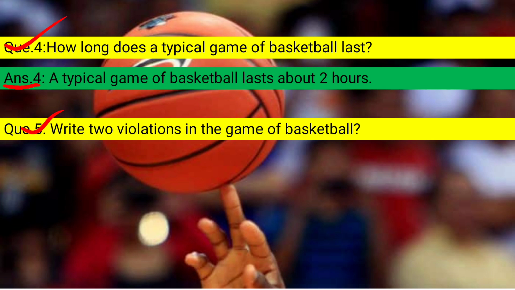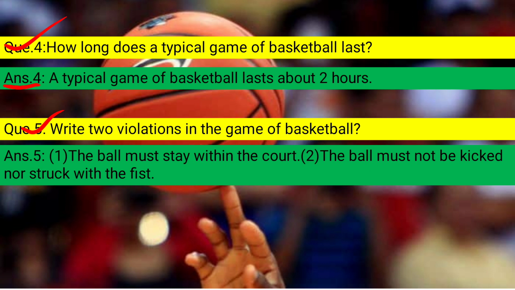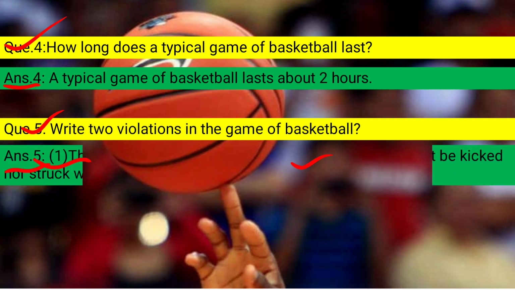Question number 5, write two violations in the game of basketball. So the answer is, the ball must stay within the court. That is the first violation. The second violation is, the ball must not be kicked nor struck with the fist. Alright.